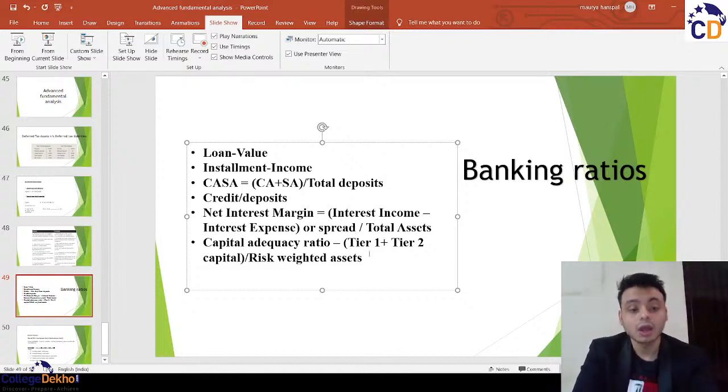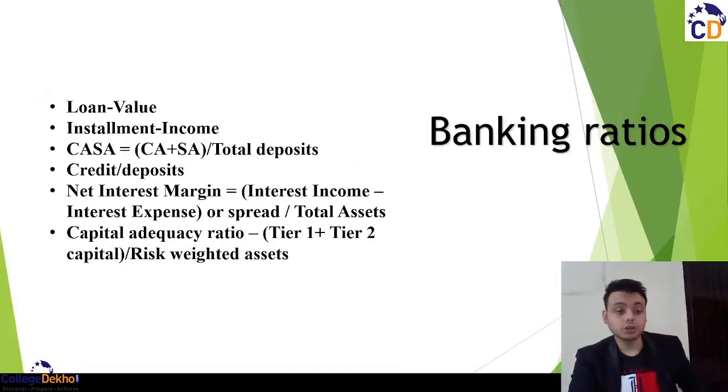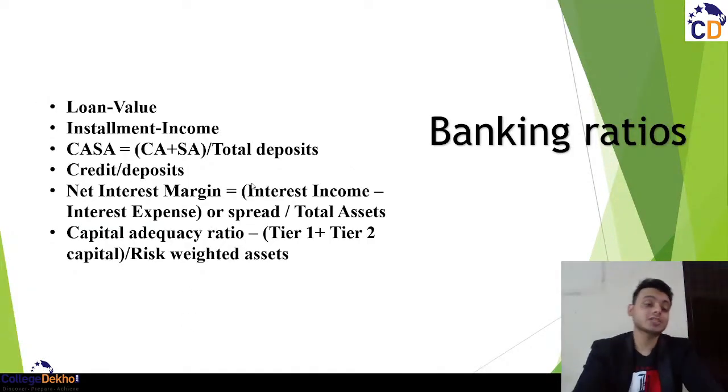Okay. Then the last ratio you have, again, the net interest margin should be as high as possible because the bank wants more money. Then you have the capital adequacy ratio. Again, this ratio should be as high as possible because the bank should have as much capital as possible. The formula is tier 1 capital plus tier 2 capital upon the risk weighted assets.